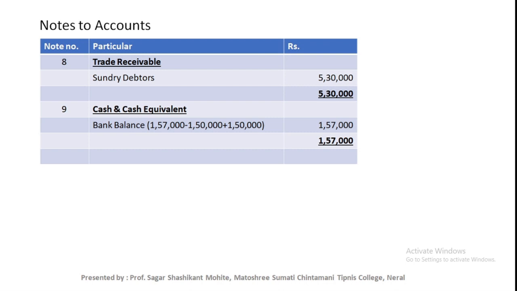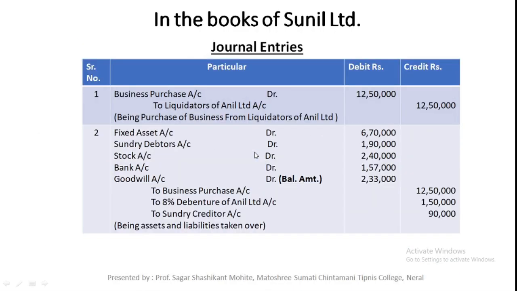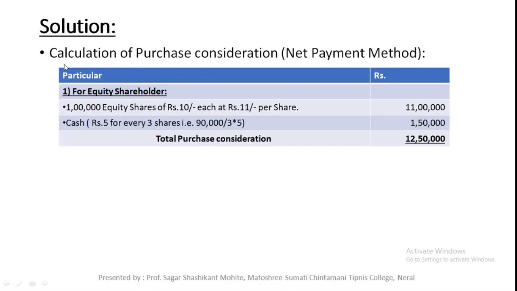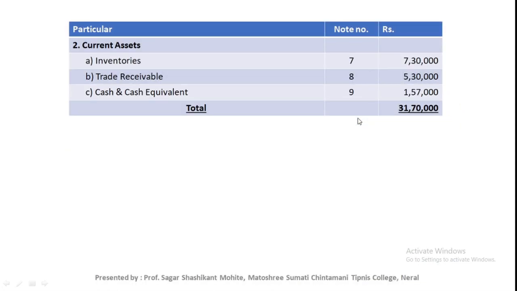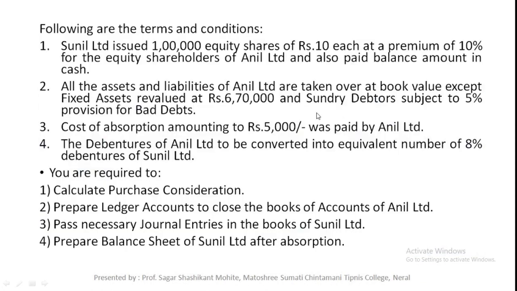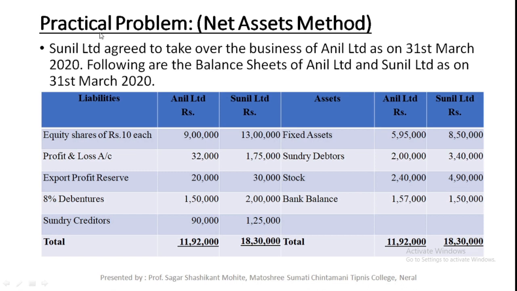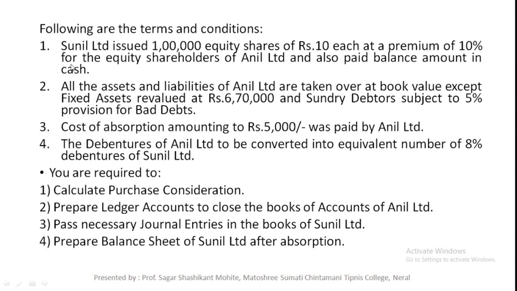Now let's see another problem. Actually I am not going to solve all the problems, because the earlier problem was related to the net payment method. I have just taken that problem, and the same problem I have copy-pasted here, with one change in the first adjustment. Sunil Limited issued 1 lakh equity shares of rupees 10 each at a premium of 10% for the equity shareholders of Anil Limited, and also paid the balance amount in cash.